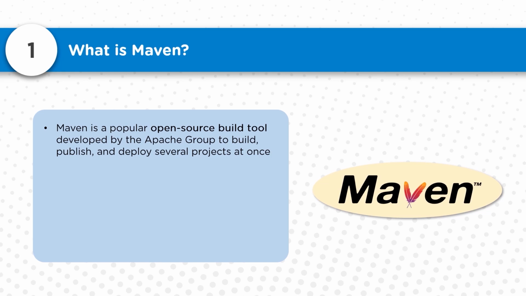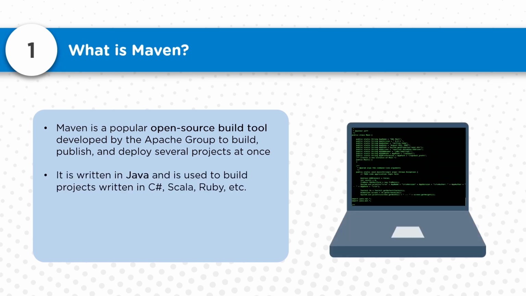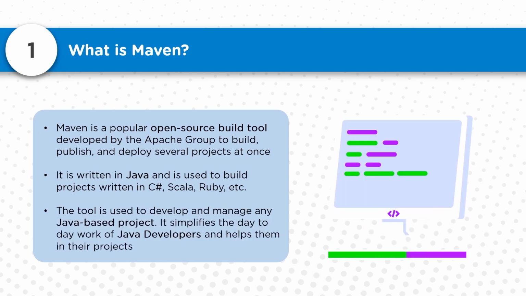We can integrate it with other tools like Jenkins and automate it. We can schedule the builds. So a lot of various advantages we can get with the help of this tool. It's primarily written in Java, and it can be used to build other kinds of projects also, like C#, Scala, Ruby, etc. It is primarily used for development and management of artifacts in Java based projects.